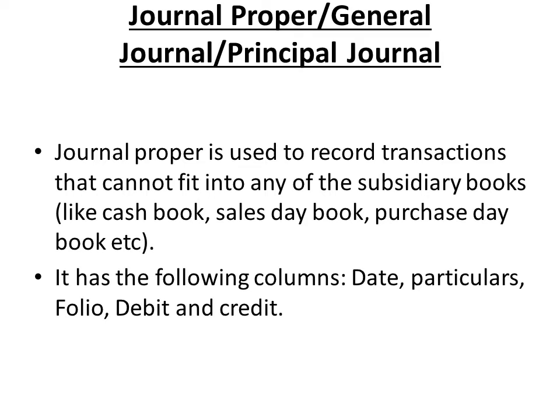The transactions that cannot fit into cash book, sales daybook, purchases daybook, returns inward daybook or return outward daybook will be accommodated in this general journal. And this general journal usually has columns for dates, particulars, folio, debit, and credit.